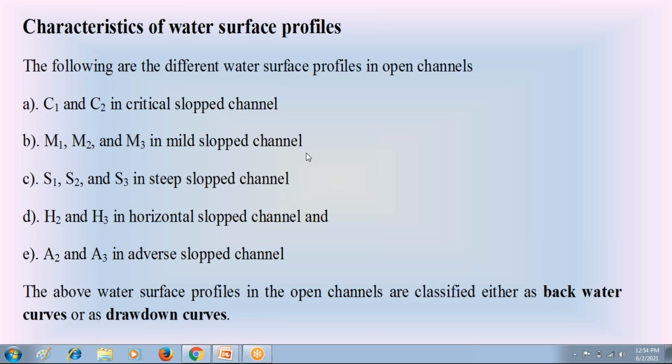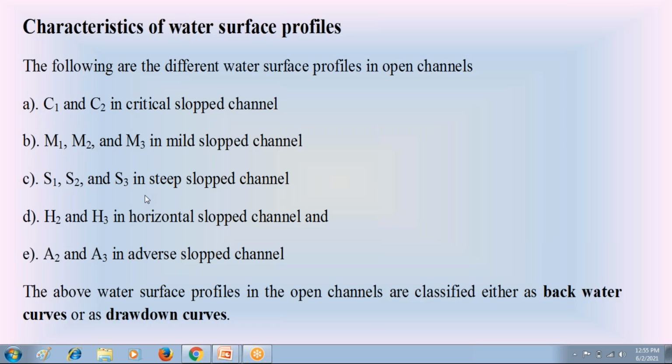M1 is a rising water surface, a backwater curve, M3 is also a rising water surface, a backwater curve, whereas M2 is a falling water surface, a drawdown curve. I am going to explain why M1 is a rising water surface, why M3 is a rising water surface, and why M2 is a falling water surface.